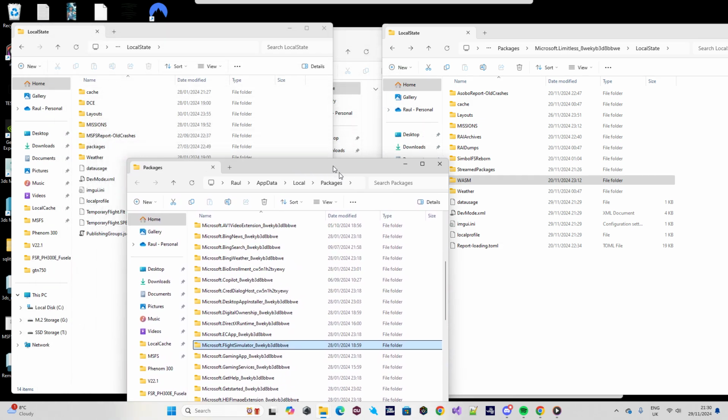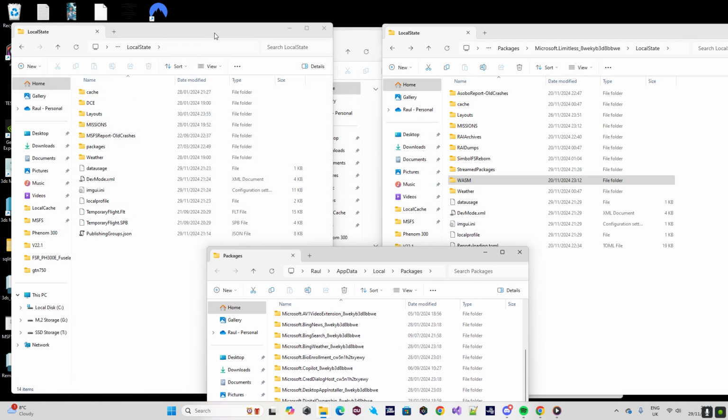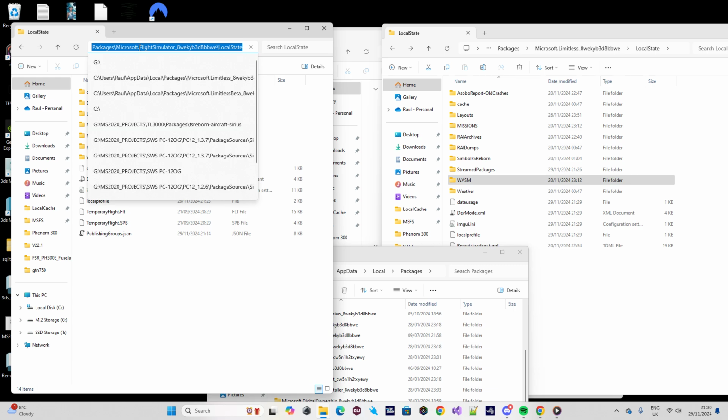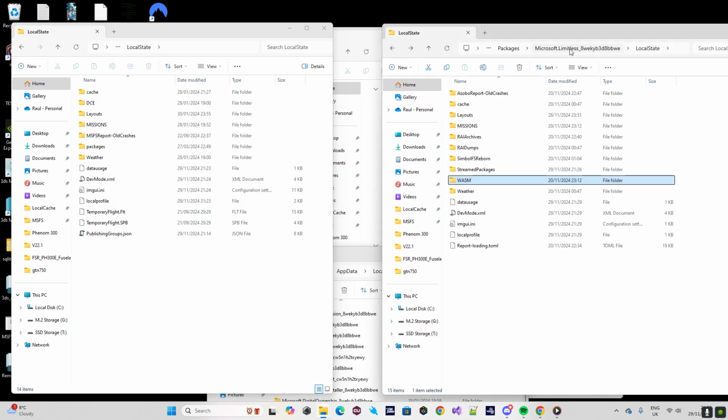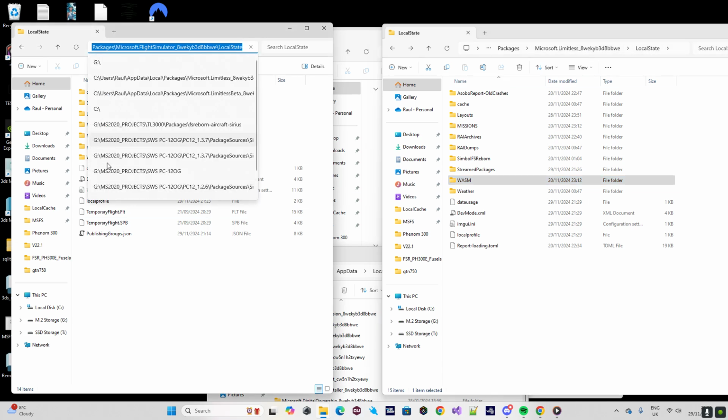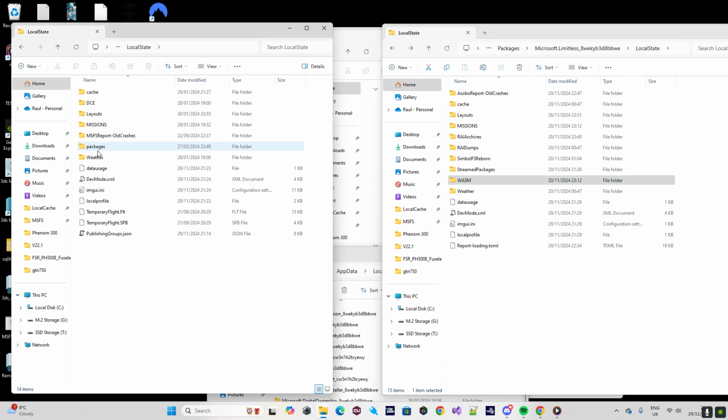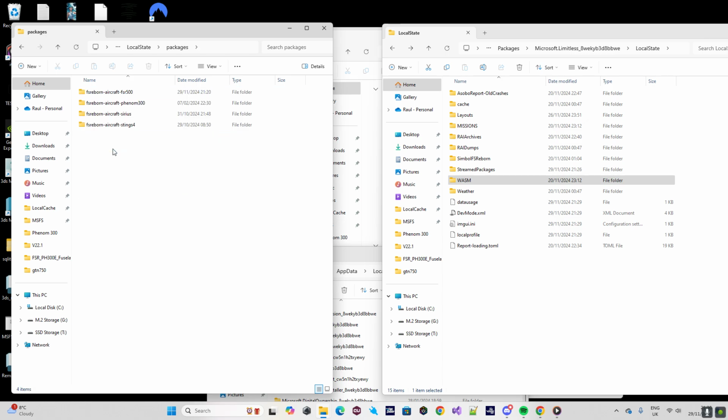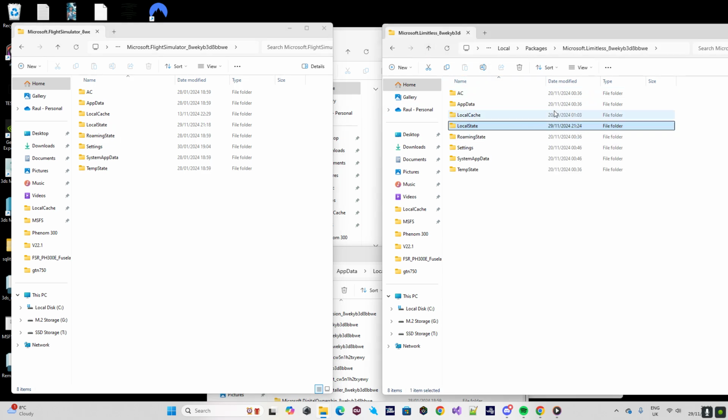And the step is quite simple. I have here on my left the one that is 2020, and I have here on my right the one that says Limitless, which is the 2024. You will drill down into, what is it? Cache? No, it's not cache. Packages. Okay, okay. Give me a second. Let me go up one step. There you go. So you need to find what is called LocalState inside those folders.